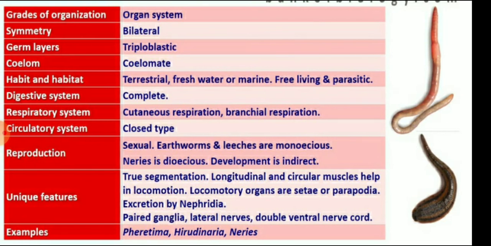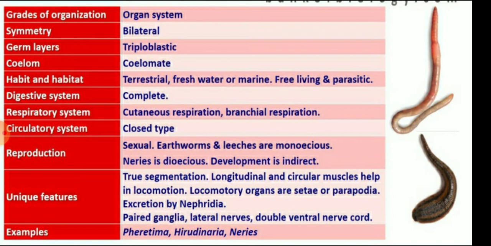The organization is not cellular type; organ system organization is present. Their symmetry is bilateral, and the germinal layer is triploblastic. They are coelomate because the coelom is present. They are terrestrial, freshwater, marine, free living, and the parasitic condition is also present.